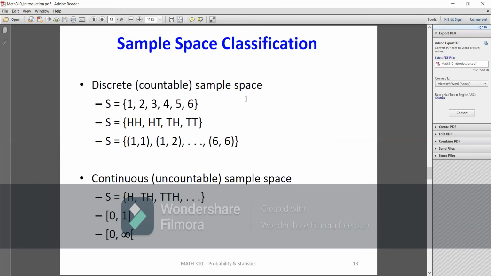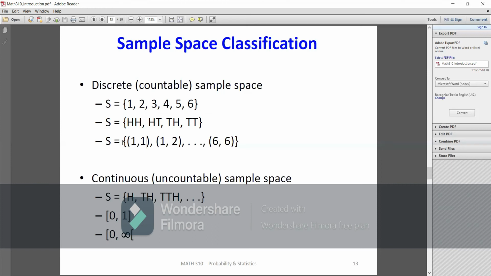The discrete sample space means that we can count its elements. For example, if we are throwing a die, the size of the sample space is 6, so it's a discrete one. If we are tossing the coin twice, the cardinality of the sample space, or the size of it, is 4, so it's discrete. Similarly, if we are throwing the die twice, the number of all possible outcomes in it is 36, so it will be discrete.